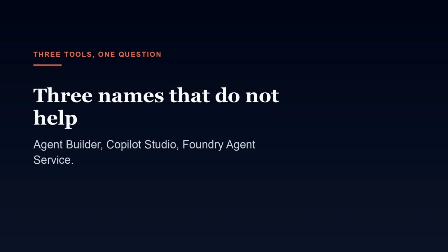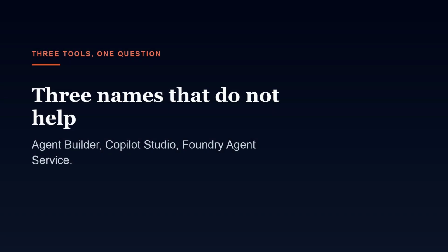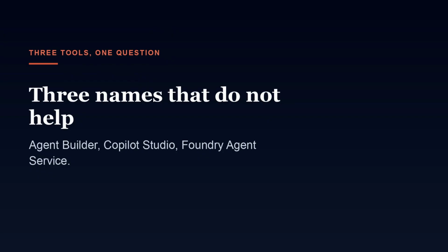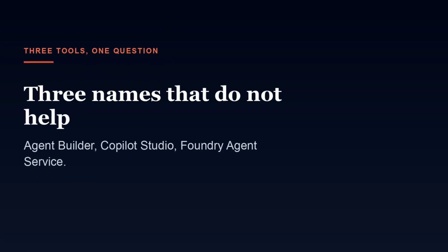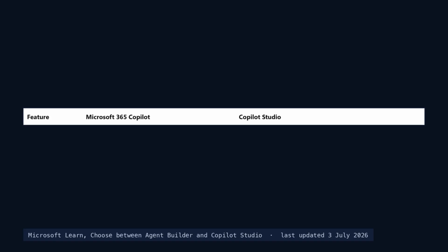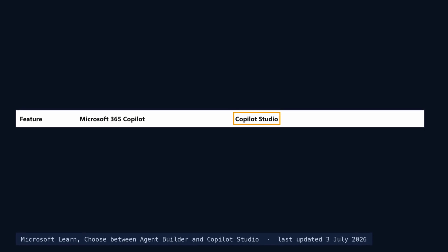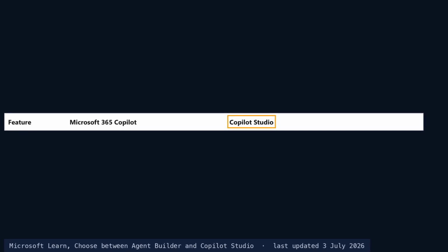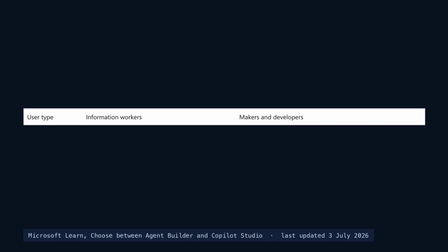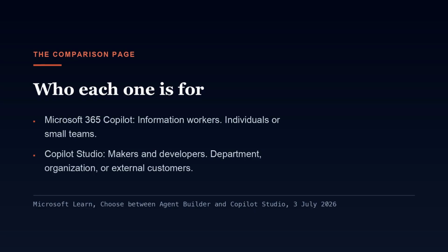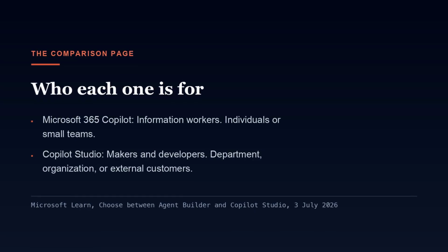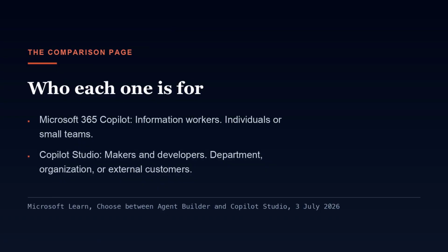Three Microsoft products build AI agents: Agent Builder, Copilot Studio, and Microsoft Foundry Agent Service. The names do almost nothing to tell them apart. This is Microsoft's own comparison page for the first two, and it answers the question in one row: who each one is for. Information workers on one side, makers and developers on the other. Copilot Studio does more, and I will show you exactly what.